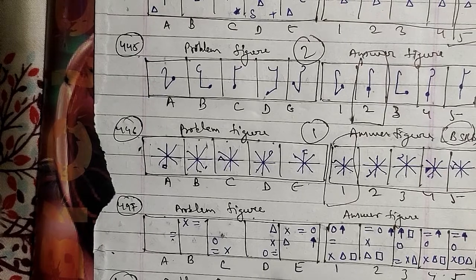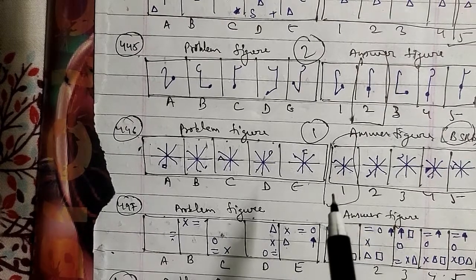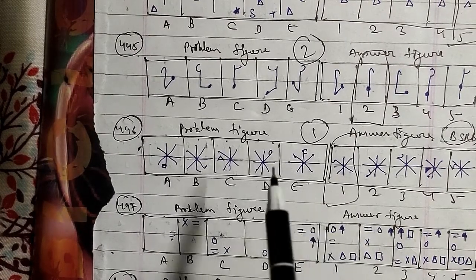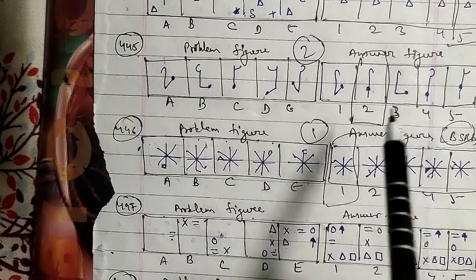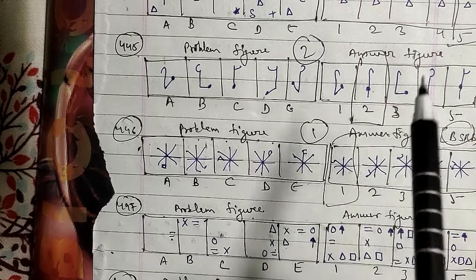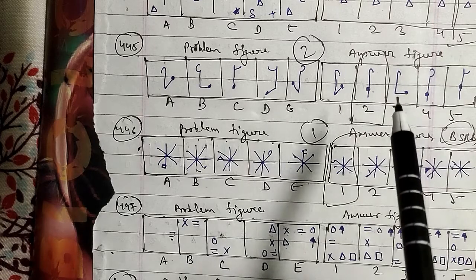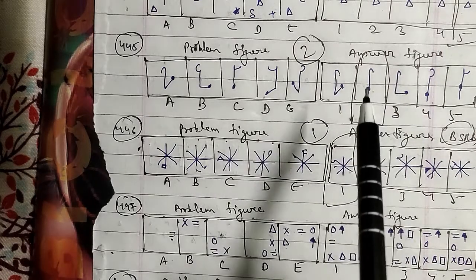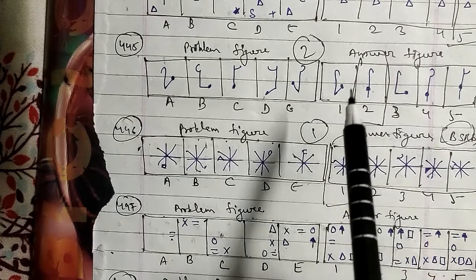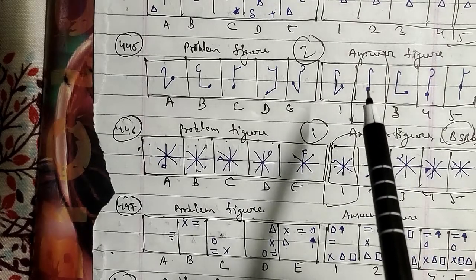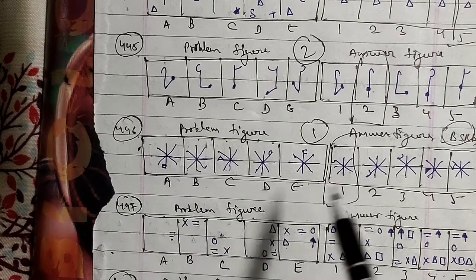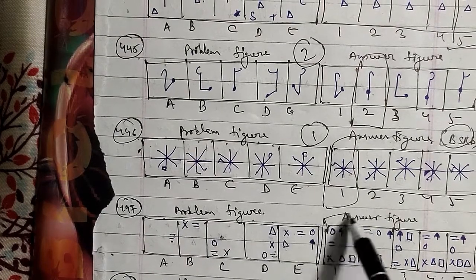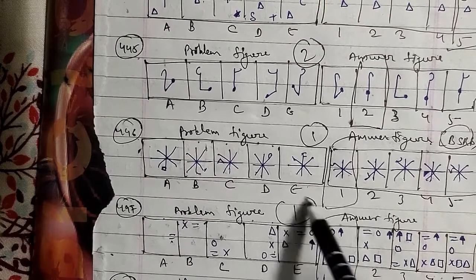In each of these particular questions, the existing symbols move a distance equal to 2 and 3 half sides of the square boundary in alternate steps in an anti-clockwise direction, and the new symbols are added on either side of the equal sign alternately. And for that sake, we can say that after the E figure, the first figure will be the right answer for this question here.